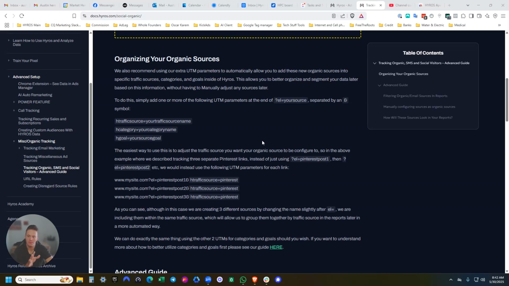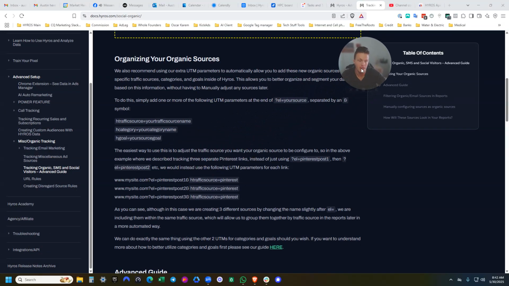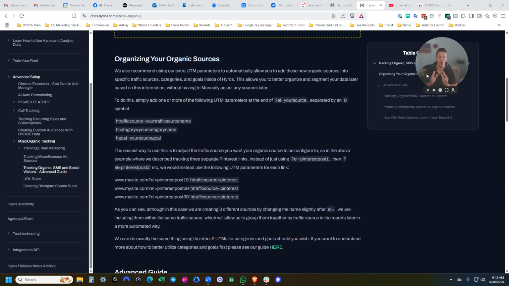So today I just want to talk about organic sources. There's several different ways that we can organize sources for organic purposes inside Hyros. There's actually a lot of different ways that we can do this, and I'm just going to give you a high level overview on how we can go about doing that.